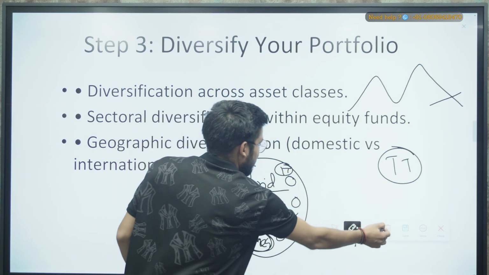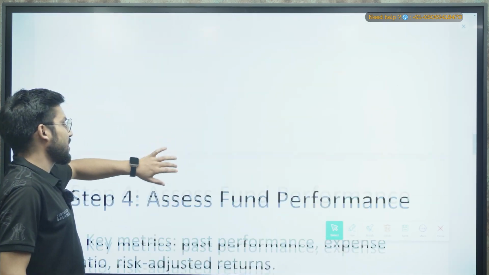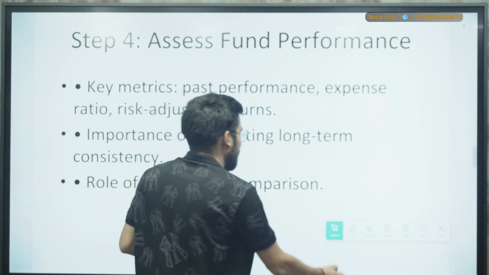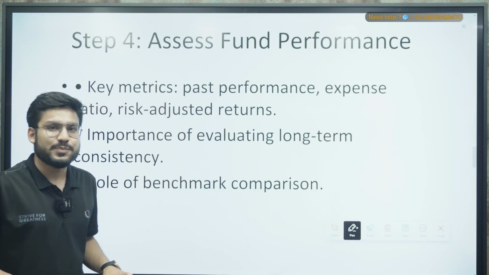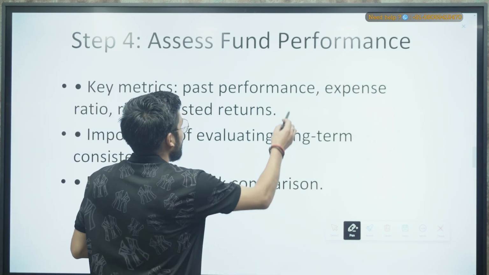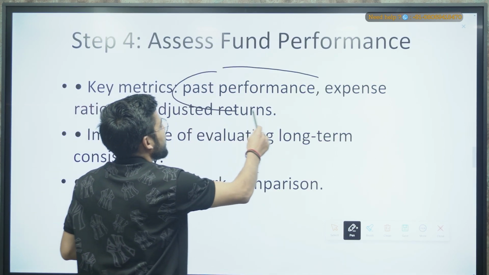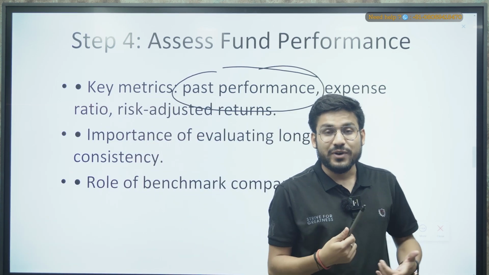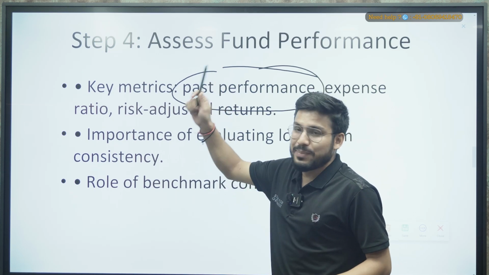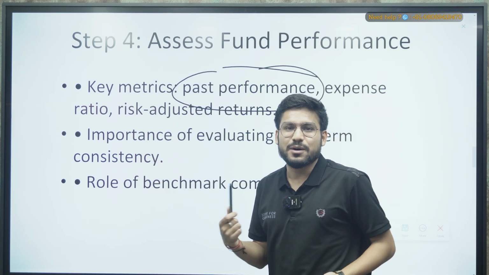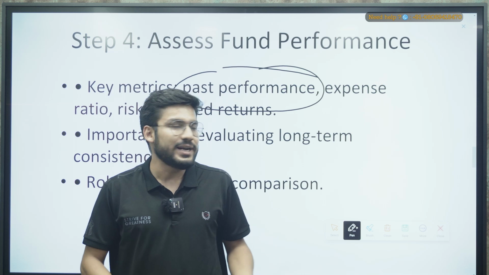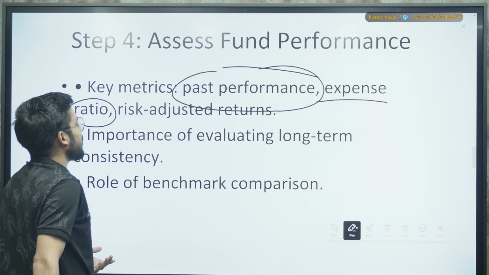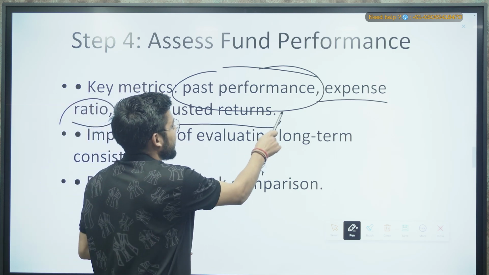Okay, let's go with the next PPT here, right? So, assess fund performance. Now when you are doing investment, especially in mutual funds, you have to see the past performance, because there are so many chances that a fund manager will replicate its past performance. That is why we see the past performance of stocks also, right? So that was the thing. Now you have to go with the expense ratio also and the risk adjusted returns, right?